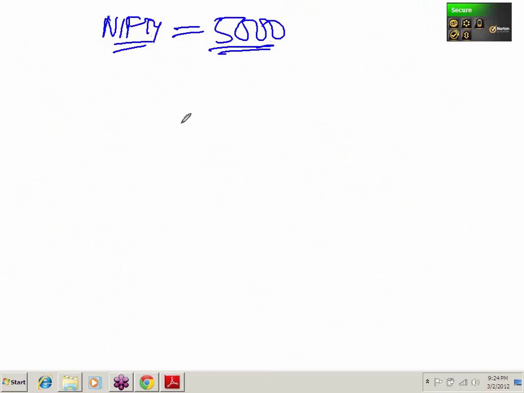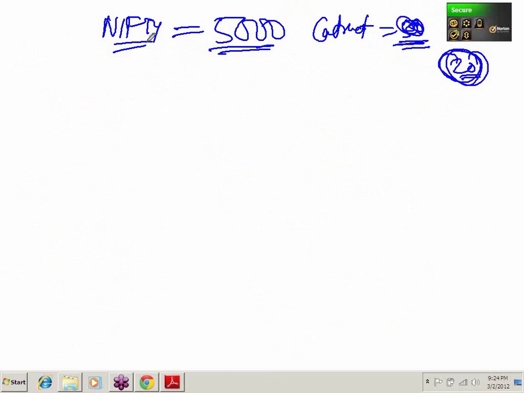Let's take an example over here. Let's say we have Nifty future. Even though Nifty is more than that, assume that Nifty is 5,000. Each contract of Nifty is worth 50. There are two available: one is 50 and another is 20. The 20 is called mini Nifty, and this is your 50.